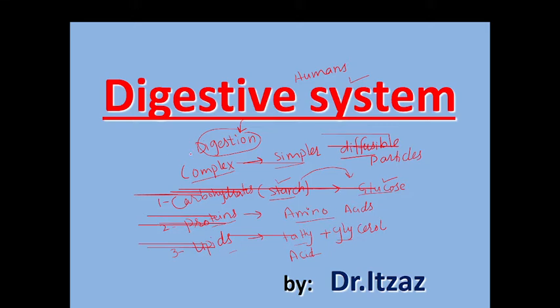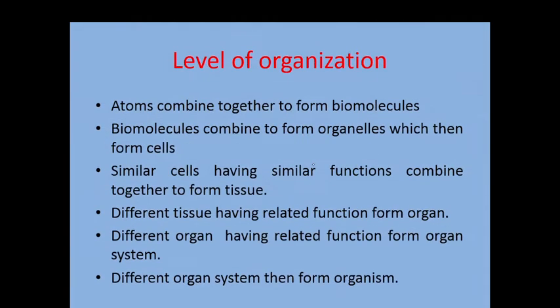Next, the digestive system is an organ system. Living organisms are composed of many different organ systems. Actually, how is an organ system formed? To understand this, we must know what the level of organization is.